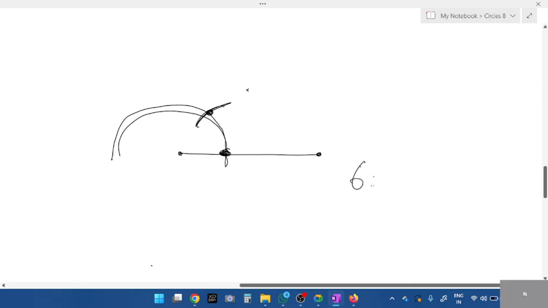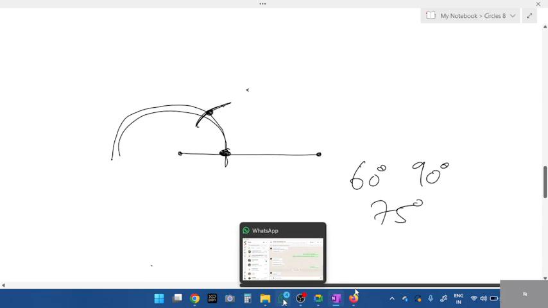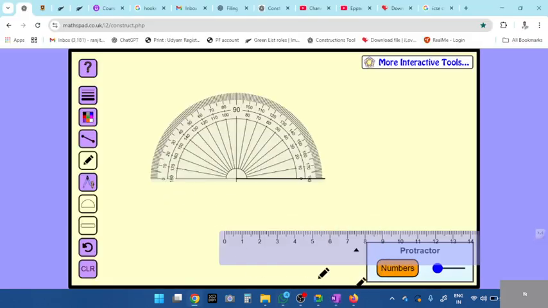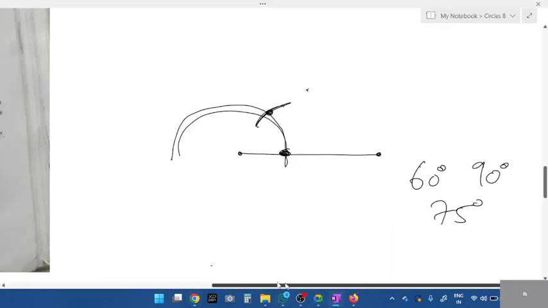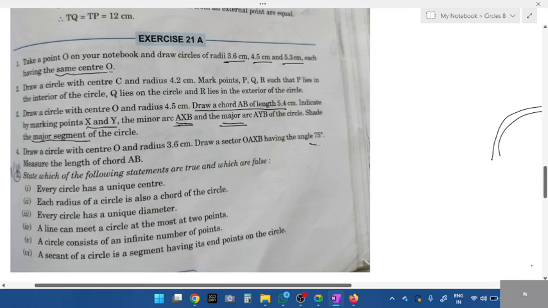There are a lot of angles: 60 degree angle, 90 degree, 75. And for your exam, they'll ask you 75 degree. That is the question they have given here. Look here, they have given 75 degrees. So that will take another half an hour to teach construction. We'll do it later. Now, true or false?